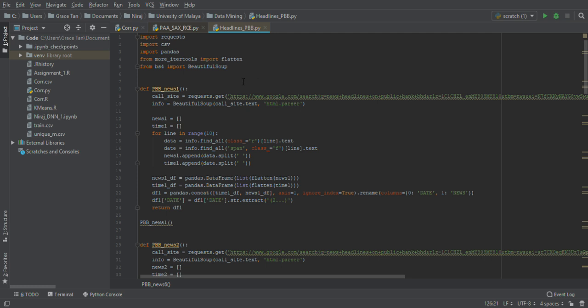The only new package that we have introduced is more iter tools, to transform the data, because the crawl data comes in the form of lists, and we wanted to flatten that list to get the text out of it, because that is what we were interested in. So that is what we have done.